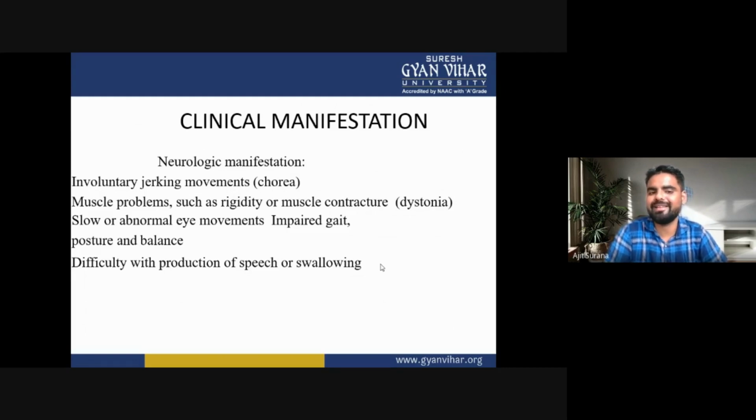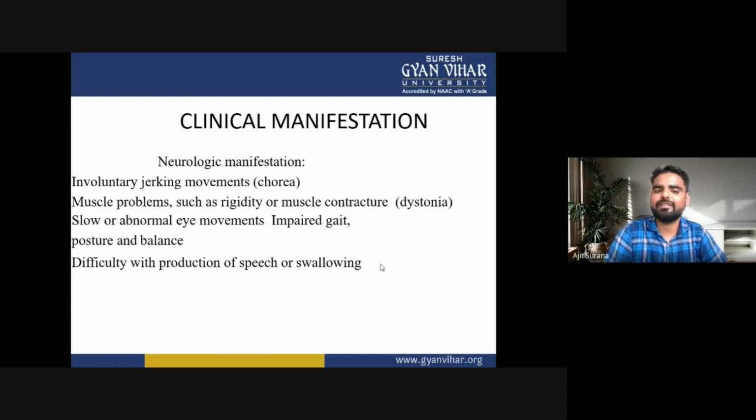Neurologic manifestation: involuntary jerking movements may occur, or chorea. Second is muscle problems such as rigidity or muscle contractures like dystonia. Slow or abnormal eye movements may occur, along with impaired gait, posture and balance, and difficulty with production of speech or swallowing. So these are the clinical manifestations of Huntington's disease.